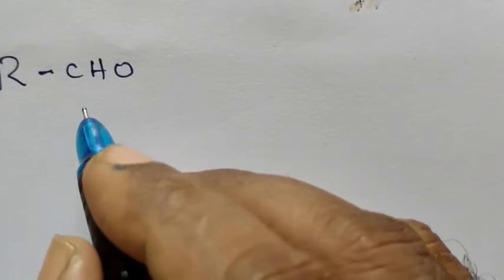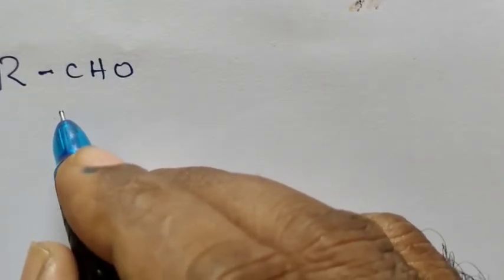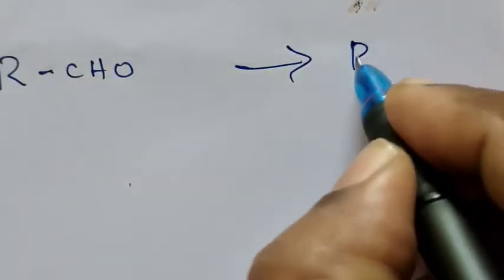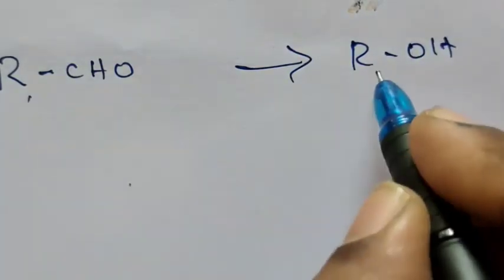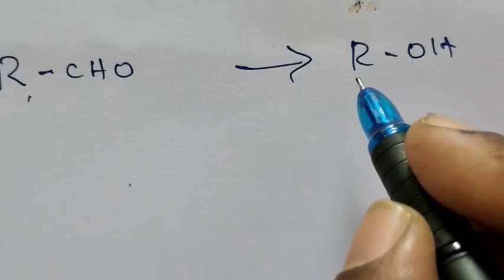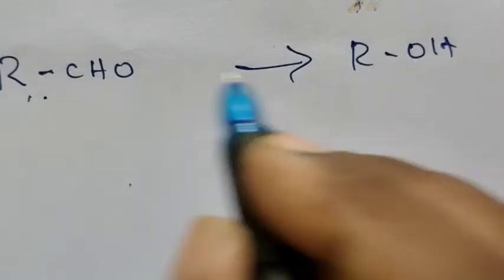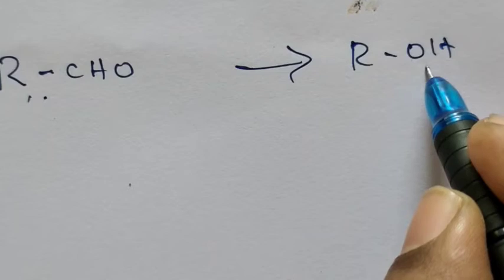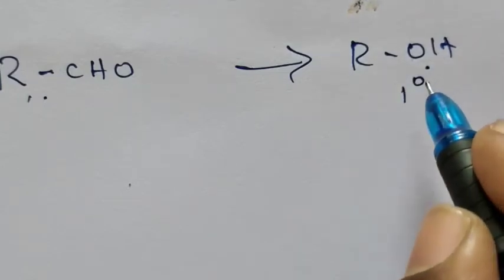First, we are going to discuss how you can convert aldehyde into alcohol. Conversion of aldehyde into alcohol is by a process called reduction. That means aldehydes on reduction give primary alcohol.